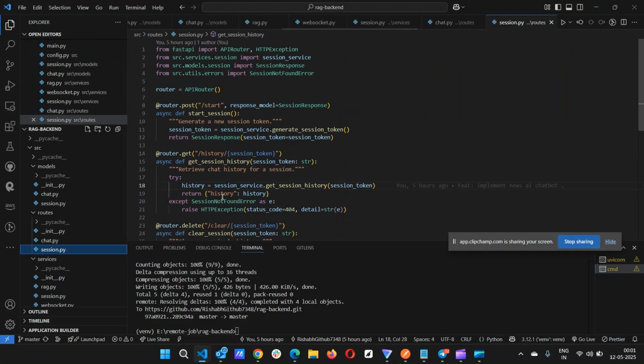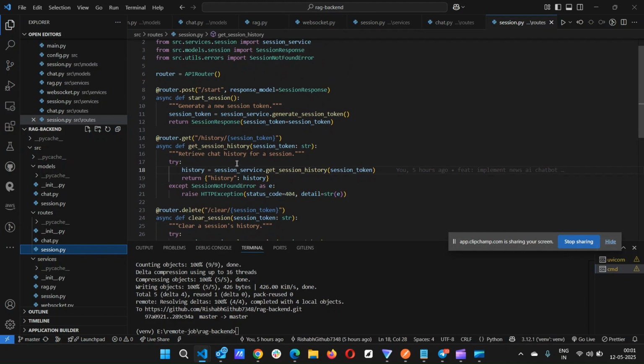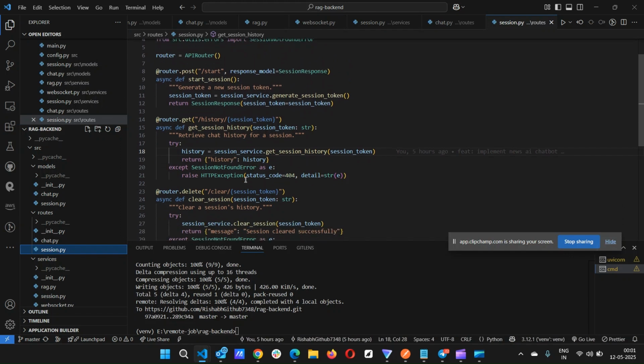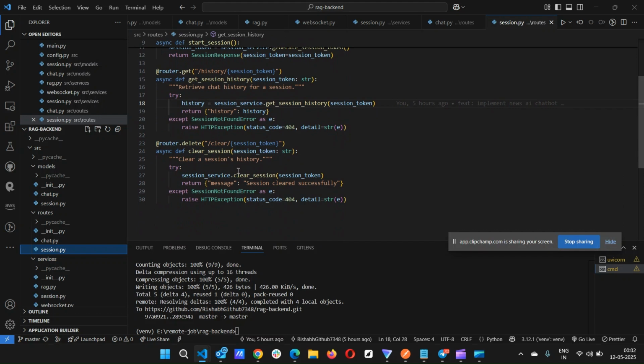So we are using start session. In start session, it will initiate the session token and history. It will check whether the session token is there or not. So we get the session token, and this is a delete, which helps to clear the session from the Redis cache.